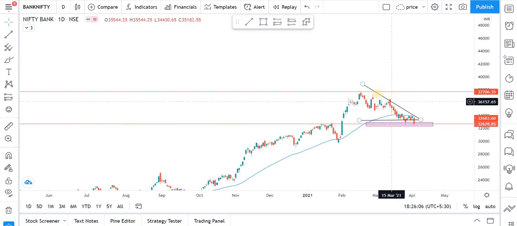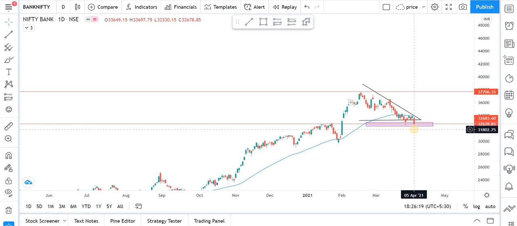The support level is acting very strongly for the Bank Nifty. As I have told you, if the market breaches out of this triangle, after that the market is bearish. But for the market to be in full bear swing, this support needs to be breached. And again, today we have seen that the market has received rejection near this level. So for me, the expectation is that unless the market breaks down this support with good volume, there will be another correction. We will be seeing another upside movement in the market. In a bear movement, the correction will be a bull move. So I am hoping that tomorrow again the same thing.